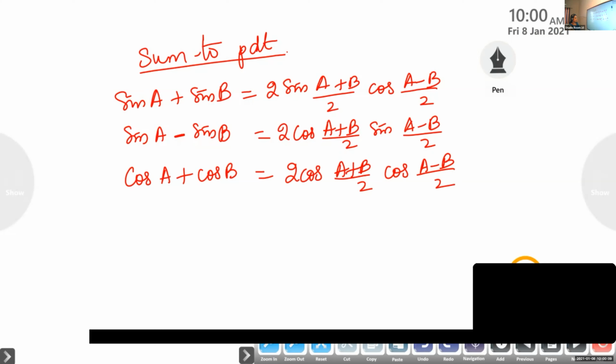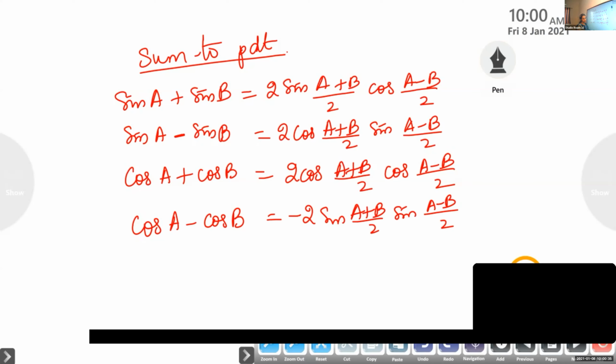What is cos A minus cos B? If it is cos and subtract, minus is the difference, so cos A minus cos B is minus 2 sin (A plus B) by 2 into sin (A minus B) by 2.